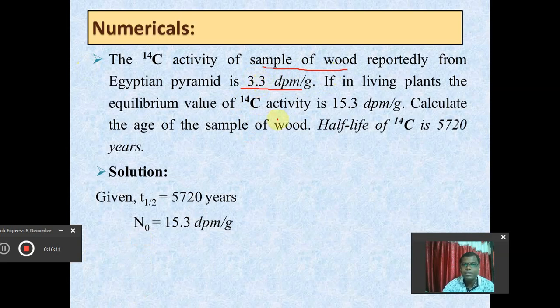And the other one is the activity of C14 in the living plants, meaning in the atmosphere. So this is the value of N0. We have the three values: 3.3 is the value of Nt, and 15.3 is the value of N0. So we have the values of N0 and Nt, and also the value of the half-life period. So definitely we will be able to calculate the age of the sample.